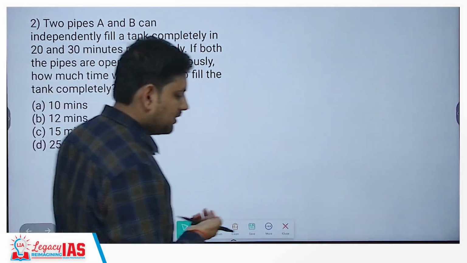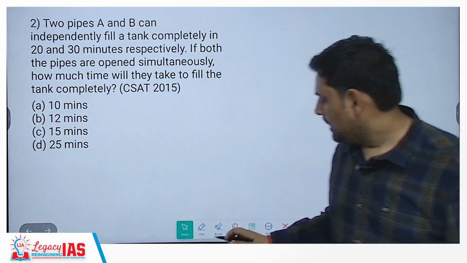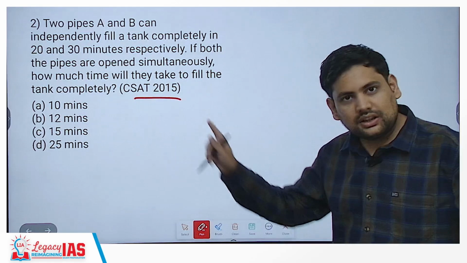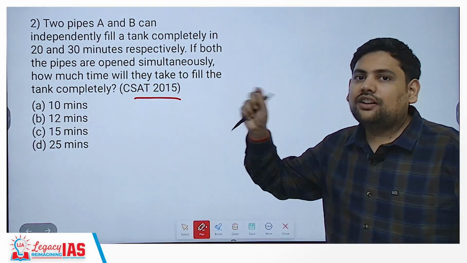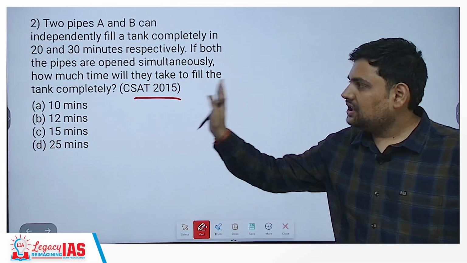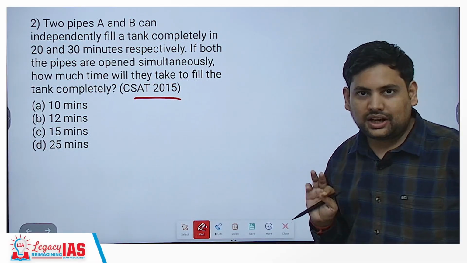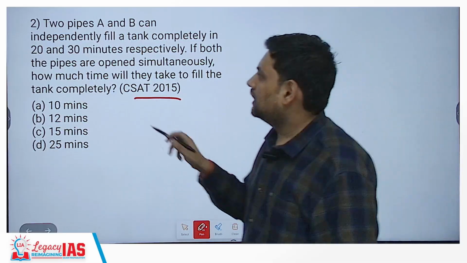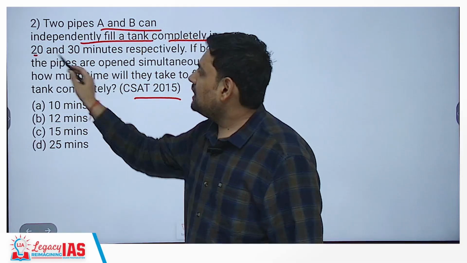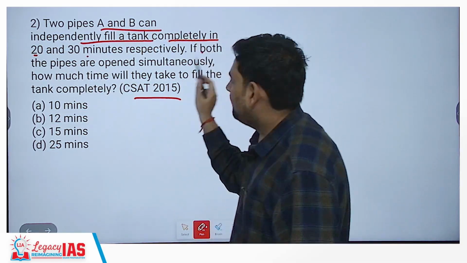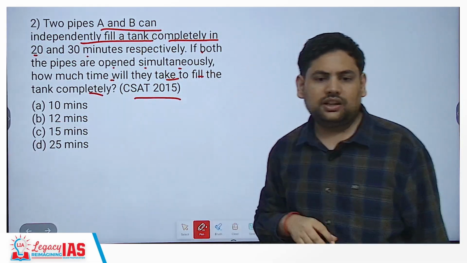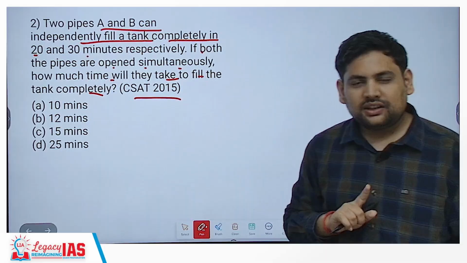Now, see this question from CSAT 2015. It may look different to you, but it is actually the same question. Just the structure is changed. Otherwise, it's the same question. You can pause and try. Now, see. Two pipes A and B can independently fill a tank completely in 20 and 30 minutes. If both the pipes are opened simultaneously, how much time will they take to fill the tank completely?